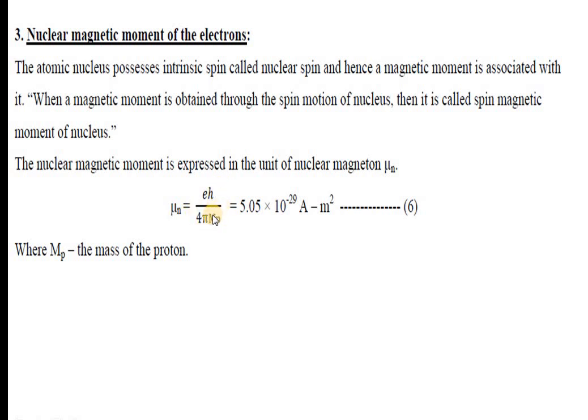Here m p represents the nuclear mass. On substituting the value of e, the charge of the nucleus is taken as positive. So eh by 4 pi m p gives 5.05 into 10 to the power of minus 29 ampere meter square. So this is the Bohr magneton for the nuclear magnetic moment.